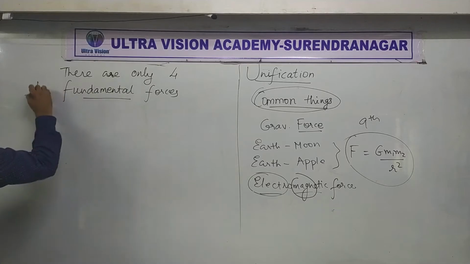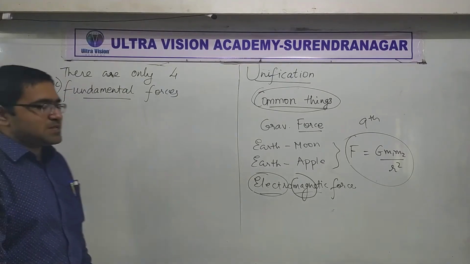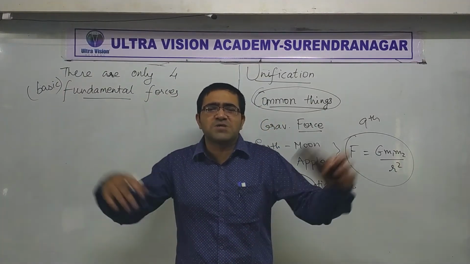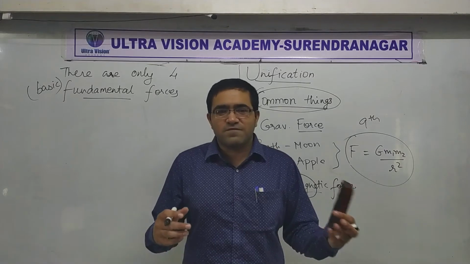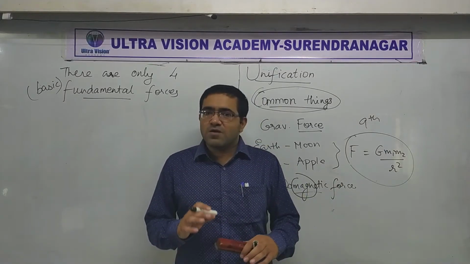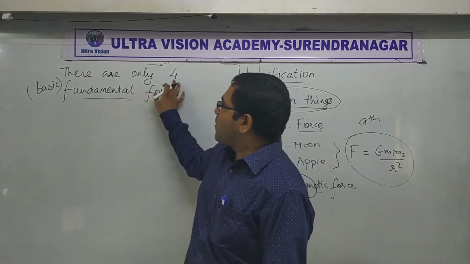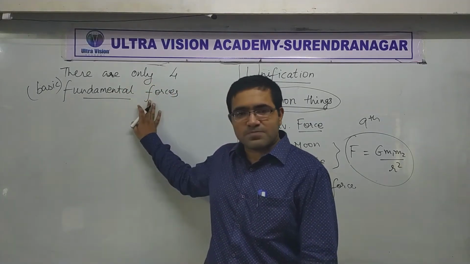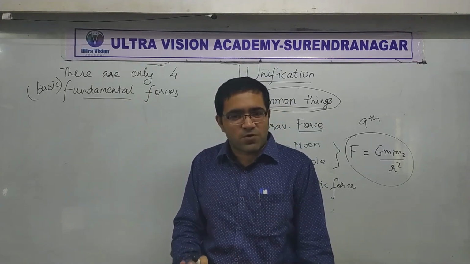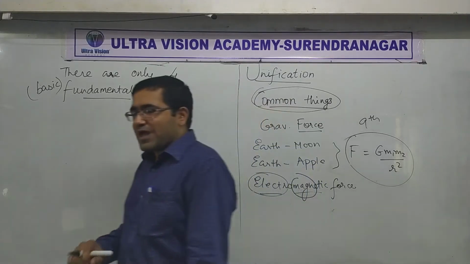Fundamental means basic. They saw that even if we observe thousands of things or phenomena happening in nature, in reality there are only 4 types of forces.